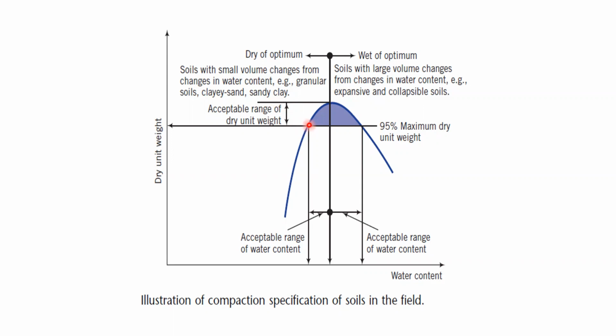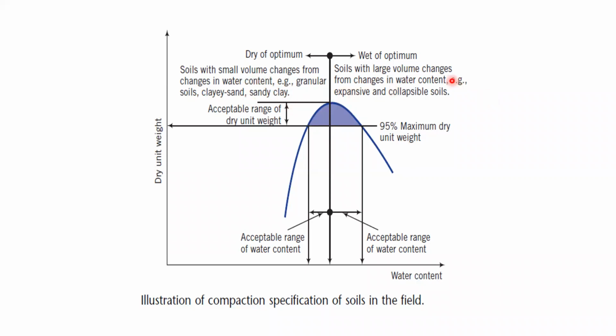The water content will be these values and the compacted density will be this here, right? So from here to here, this will be considered as acceptable water content on the x-axis, and on the y-axis, this value we can consider as the maximum dry density for this type of soil.